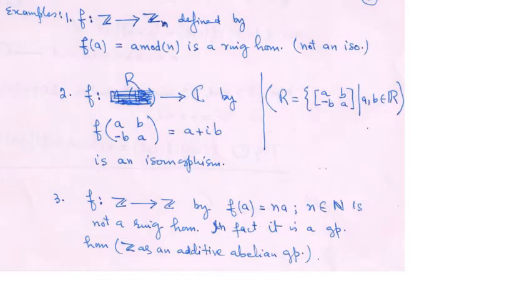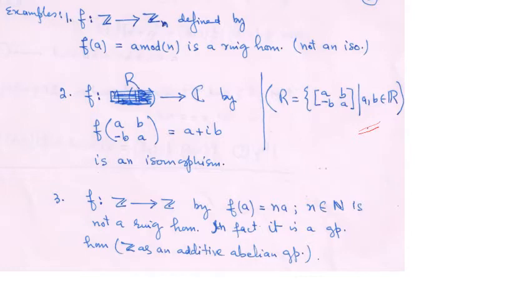Let R equal Z and S equal Zn, the ring of integers modulo n. Then f(a) equals a mod n is a ring homomorphism, and it is not an isomorphism. One more example: let R equal the set of 2 cross 2 matrices [a, b; -b, a], where a, b are real numbers.